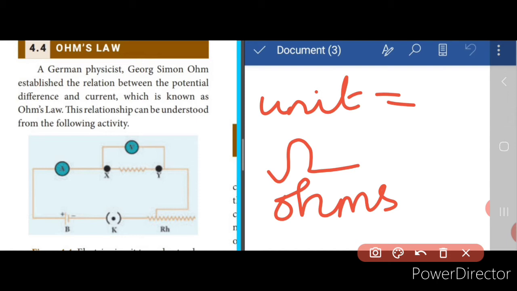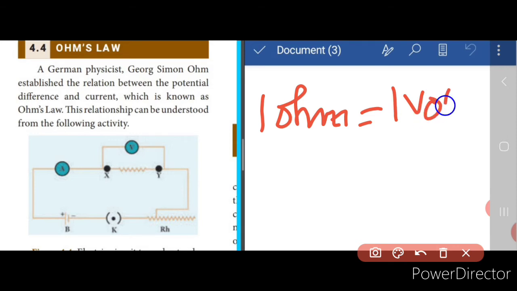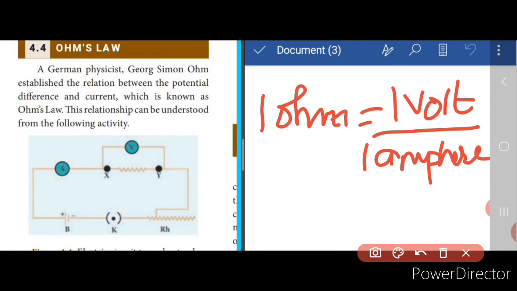Now what is this 1 ohm? Now we have defined what is 1 ampere and 1 volt, isn't it? Now similarly we can also define what is 1 ohm. 1 ohm is the resistance of the conductor if the current flowing is 1 ampere when the potential difference is 1 volt, right? Now let me write it. So 1 ohm is equal to 1 volt divided by 1 ampere.